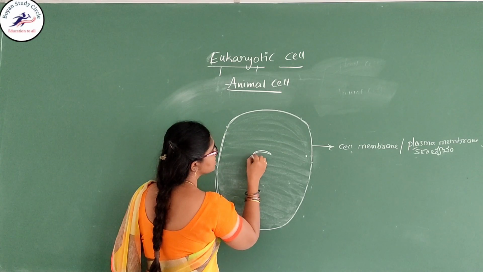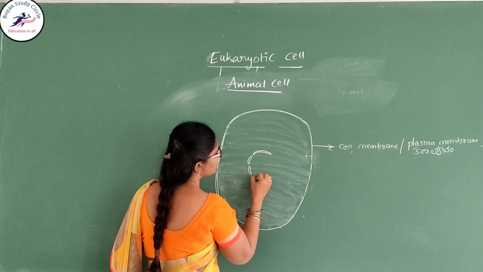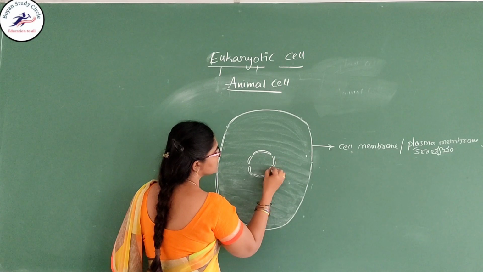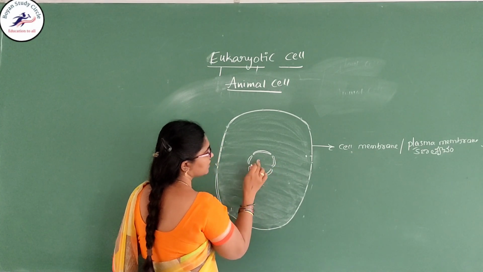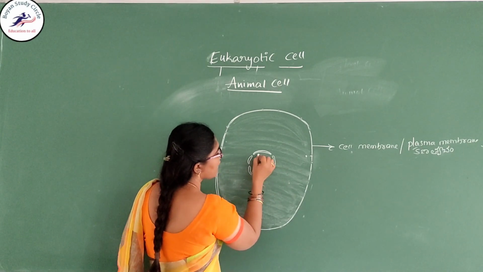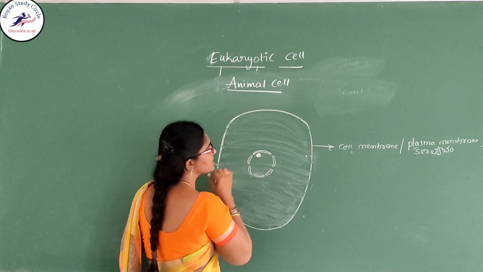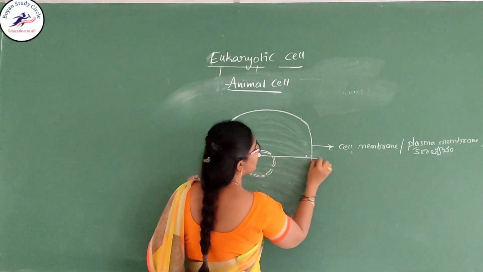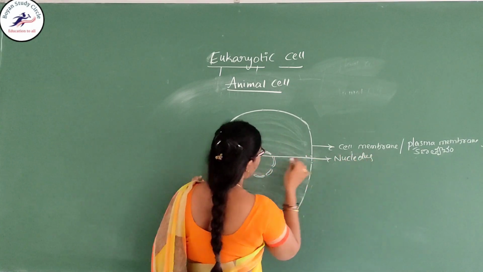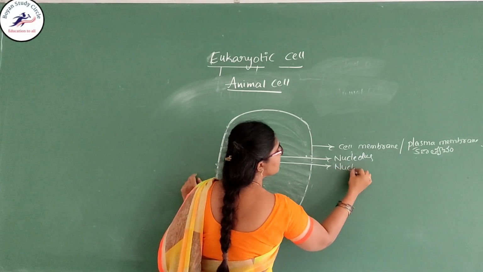In the center it contains a double membrane layer. What do we call this double membrane layer? It is called the nucleus. If you observe this nucleus keenly, it is a double membrane. And here a thin, spot-like structure is present. This is called the nucleolus. The double membrane layer is called the nuclear membrane.